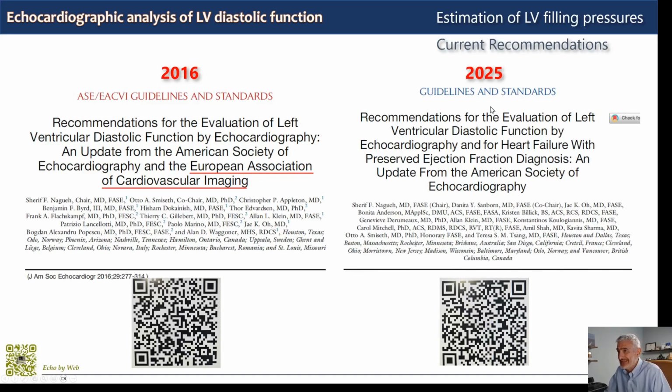The latest is an update to the 2016, the 2025 recommendations, which, I don't know why, are not shared by the European Association of Cardiovascular Imaging. You should read them both. Most of the information is in the 2016, the 2025 recommendation being mostly an update, but with a difference in the algorithm, so you should read them both.